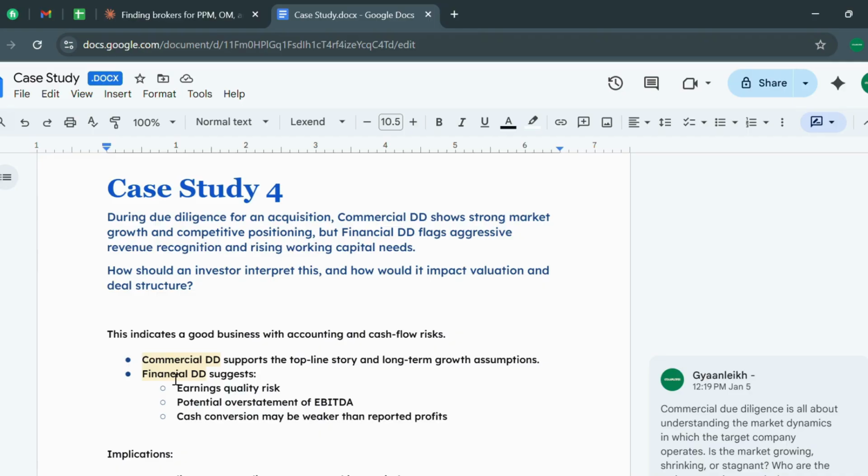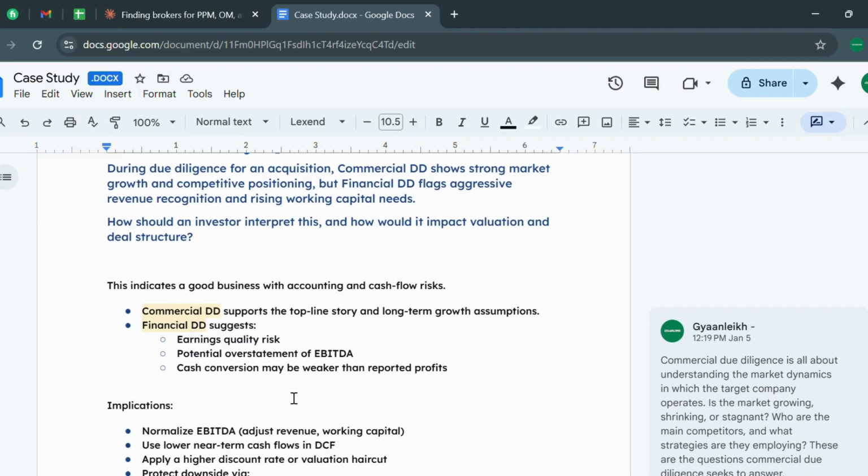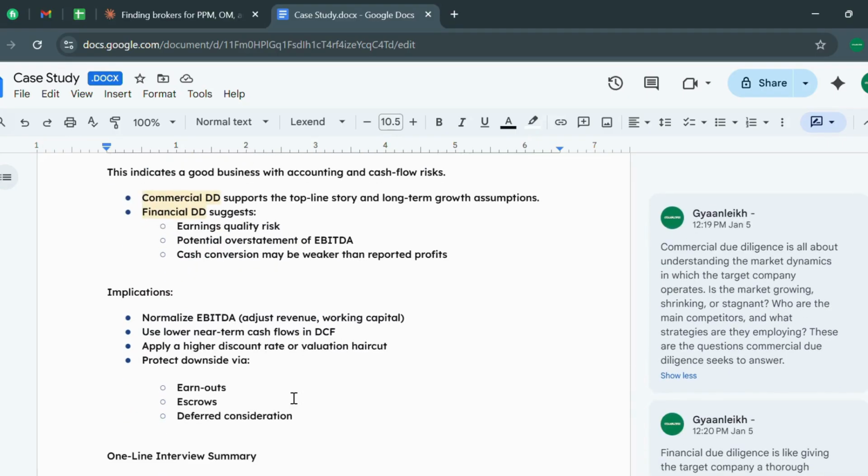Again, they want to understand how you will do the due diligence. Everything is not about finance, everything is not about ratios or technicality. Something is about your mindset, how you're going to move on with that deal, and due diligence tells you everything about it. So before moving on to the answer, let us see what commercial due diligence and financial due diligence are.